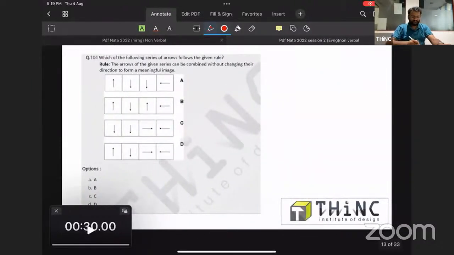So the next question, you can try this. Which of the following series of arrows follows the given rule? The arrows of the given series can be combined without changing their direction to form a meaningful image. Okay, without changing the direction. So you guys just try.